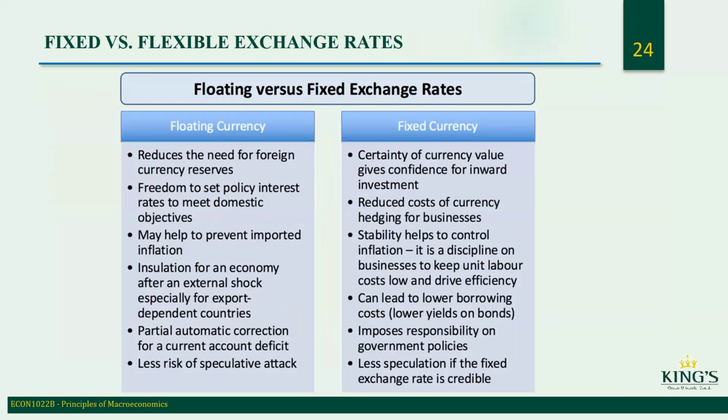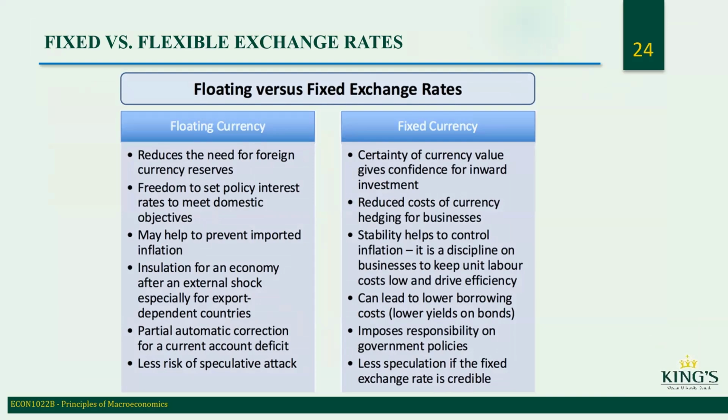A floating currency, like we have in Canada, reduces the need for foreign currency reserves. There is freedom to set policy interest rates to meet domestic objectives, which may help to prevent imported inflation. It provides insulation for an economy after an external shock, especially for export-dependent countries, and partial automatic correction for a current account deficit, with less risk of speculative attack.